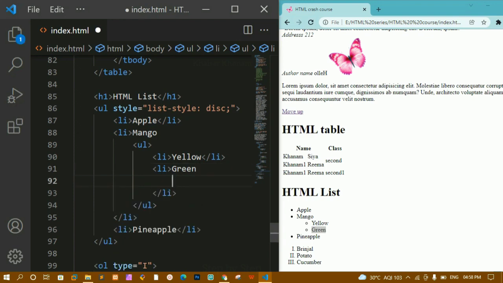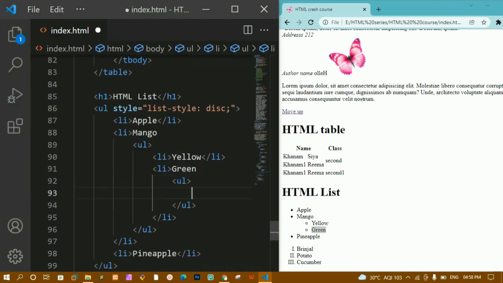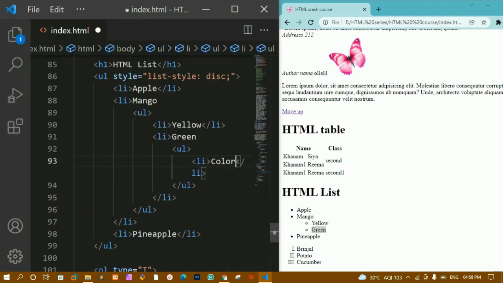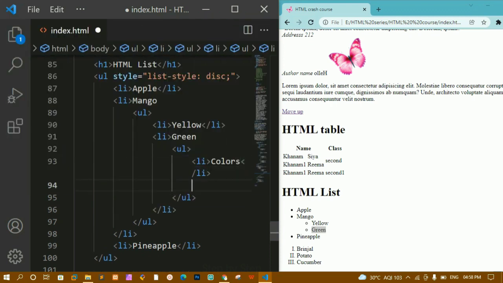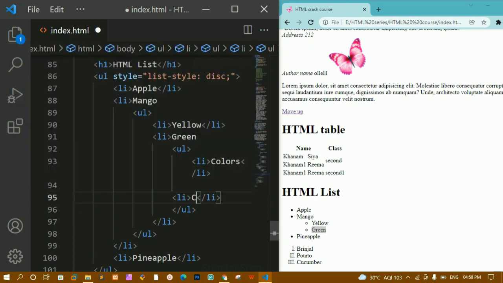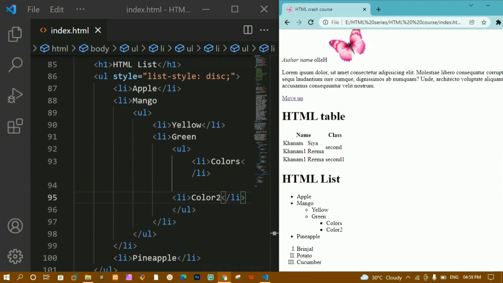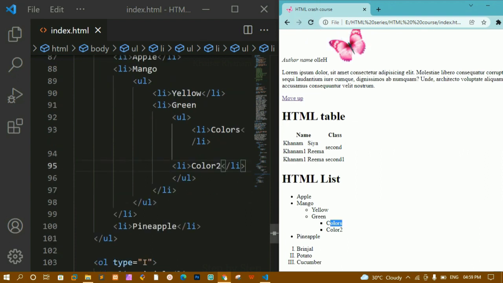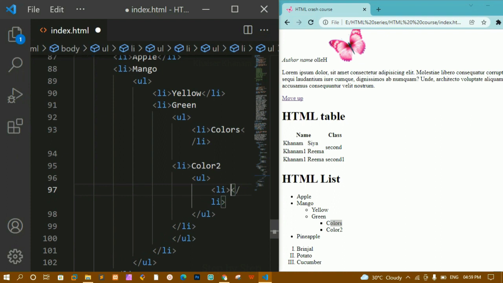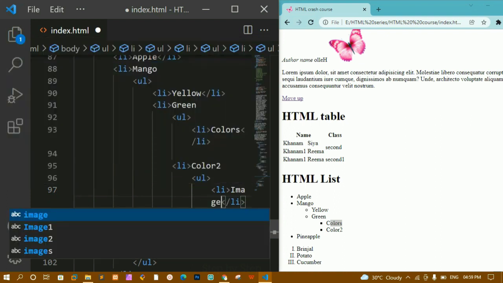Now inside this LI if I create another UL, for this I'm going to give LI. Now here I'm going to give colors. Now below this again I'm going to create another LI, and for this I'm going to write colors 2. I'll save this. I'll refresh. Now you can see the third nested level I'm having this square as my default styling. Okay, this is how we are going to display. Now if you want to check for the fourth one, inside this I'm going to create UL. Here I'll be writing LI. Let me write image 1.